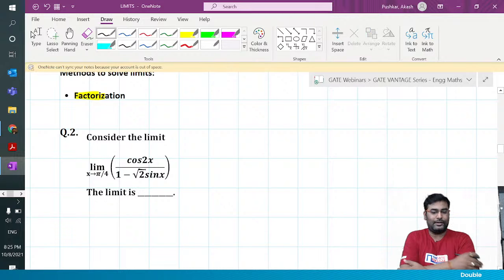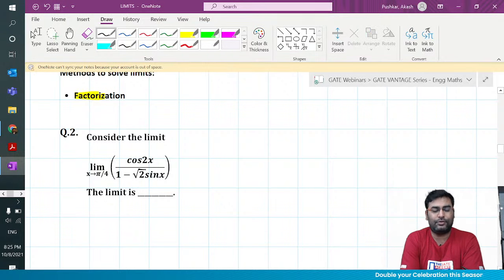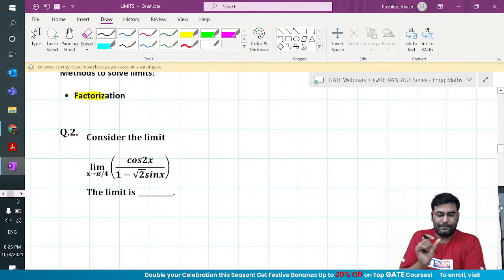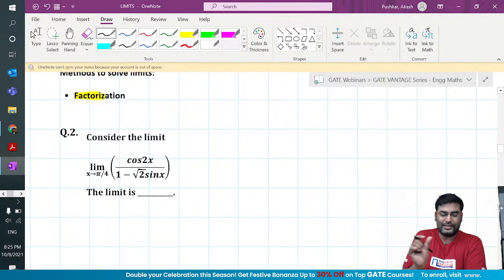What is the answer, guys? It is a practice question from my side. It's not a GATE question, so don't get me wrong. Wherever I'm doing a GATE question, I am explicitly mentioning that it's a GATE question.